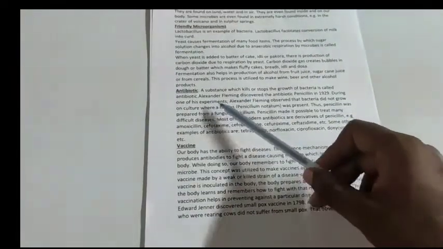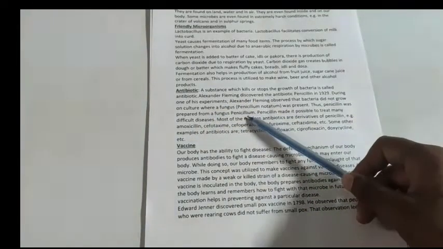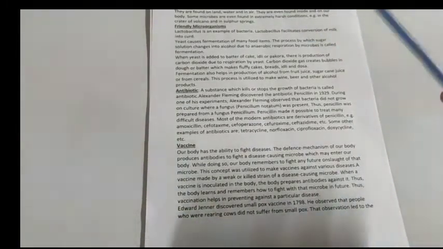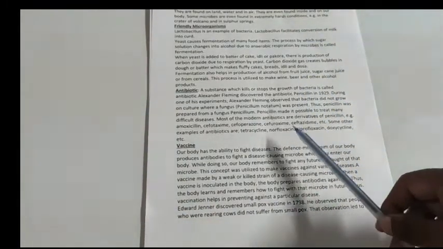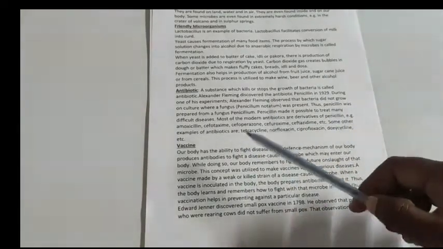Where the fungus Penicillium notatum was growing, he observed that bacteria were not growing. So from the fungus Penicillium notatum, he prepared penicillin to treat difficult diseases. Some other examples of antibiotics are tetracycline, norfloxacin, ciprofloxacin, doxycycline.